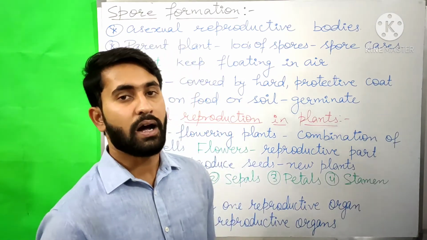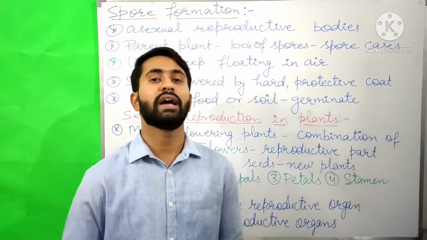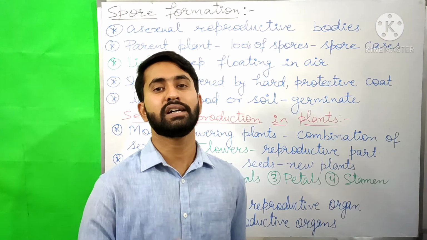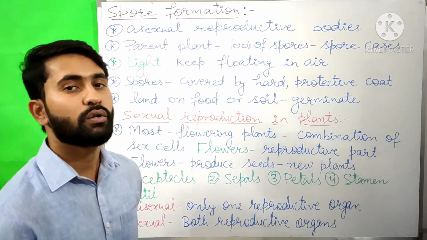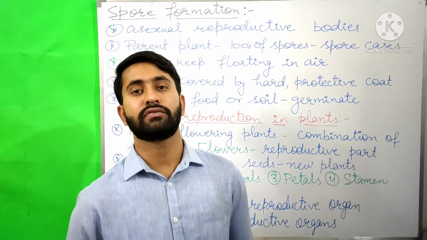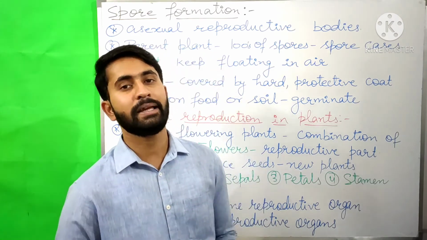The swollen part at the bottom of the pistil is known as ovary, and this ovary produces the ovules and stores them. These ovules are the female sex cells of the plant, and they contain female gametes.